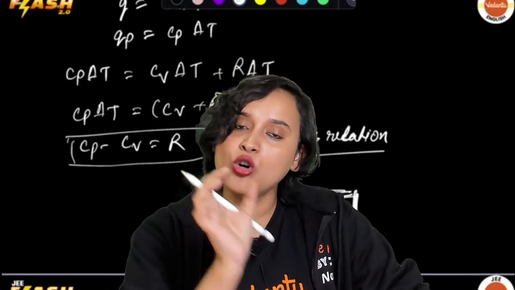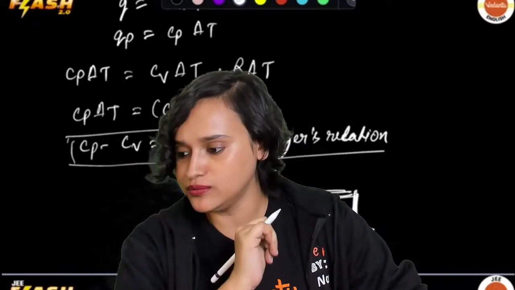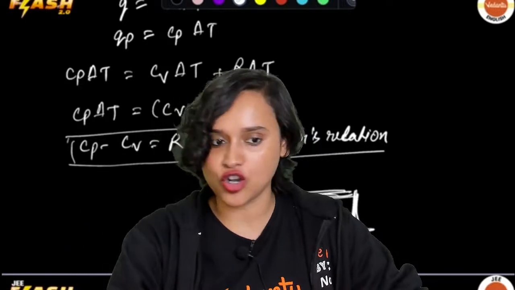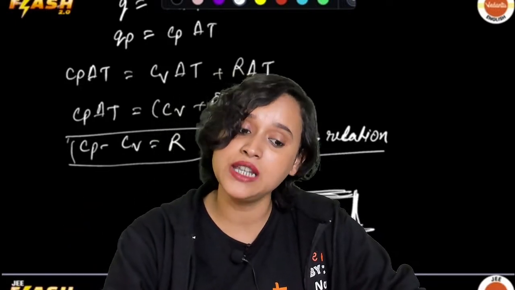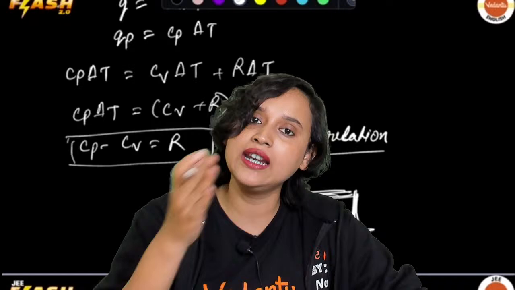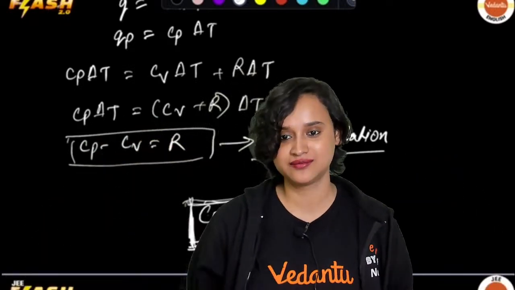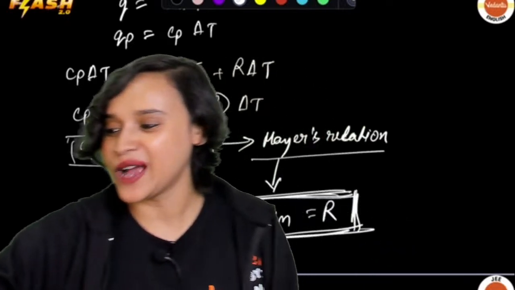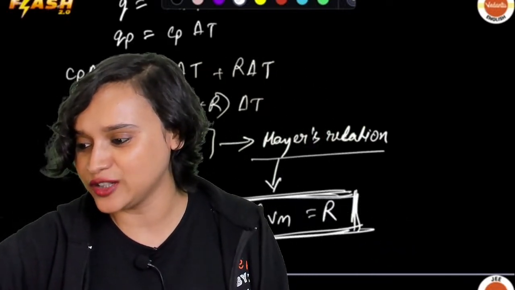CVM is molar heat capacity at constant volume. And what is CPM? CPM is molar heat capacity at constant pressure. That's the only difference. So I hope that you are not too confused. Are you?